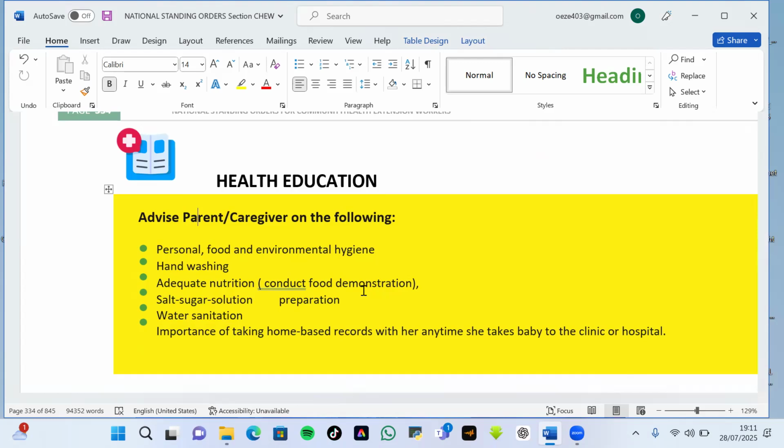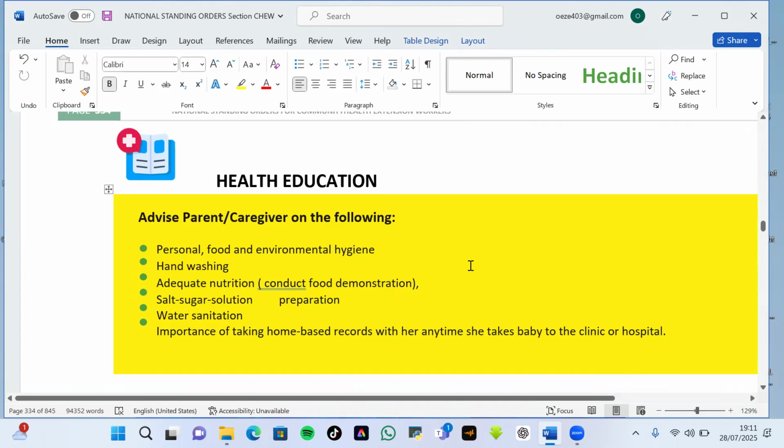Then at the end, always give the patient or client the opportunity to ask questions so that he can clarify, and always let the patient know to come back when the condition gets worse. Providing that avenue for feedback and follow-up is very important for the continuity of care.